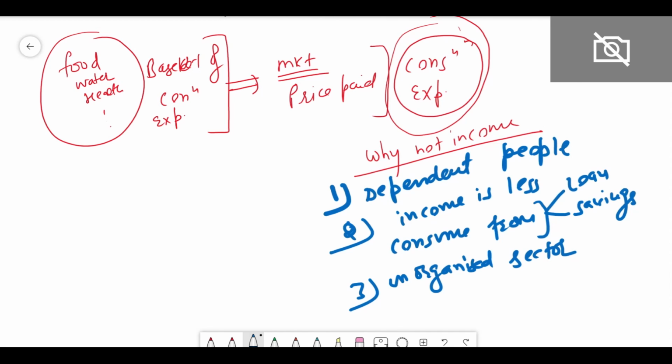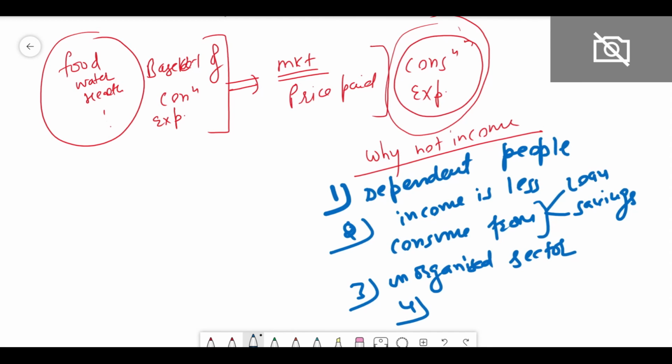People usually do not report their income. In India, the largest sector of the economy is the unorganized sector, and it is very difficult to calculate the income there. Therefore consumption expenditure seems to be much more beneficial.